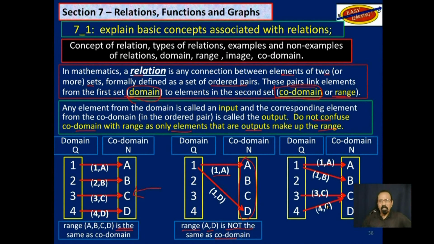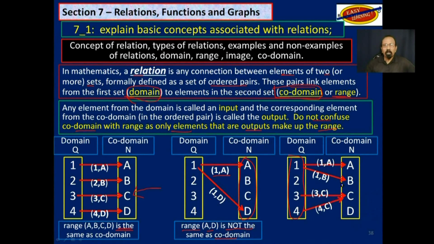Now, in this case, this is the domain. Everything here, whether it is used or not. This is the codomain. Everything here, whether we use them or not. However, the range is only those members of the codomain that are linked to anything from the domain. So in this case, the range is A, B, and C, and it is not the same as the codomain. So hopefully we have that matter straightened out.